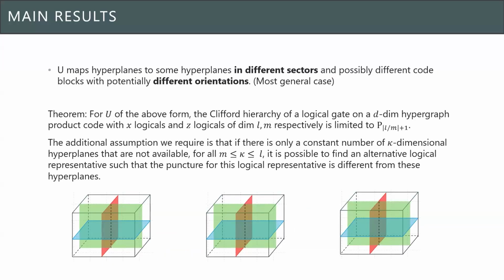Lastly, the previous two cases are special cases. One is orientation preserving, and the other one is restricting to the same sector. More generally, for any dimensional hypergraph product codes, the code is made up of different sectors with different logical qubits on each sector. We can show that when there are different sectors and the constant depth circuit can possibly map hyperplanes to different sectors with different orientations, then we also get a result where the level of the Clifford hierarchy is limited to L divided by M plus 1, where L is the dimension of the X logical and M is the dimension of the Z logical.